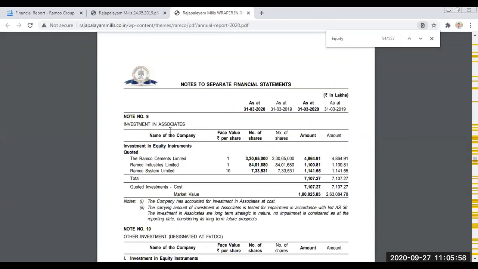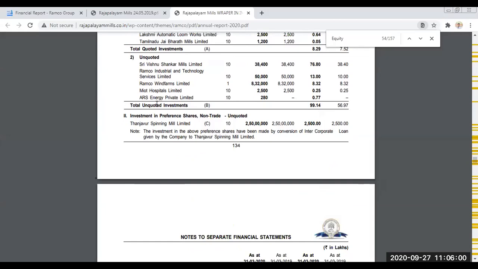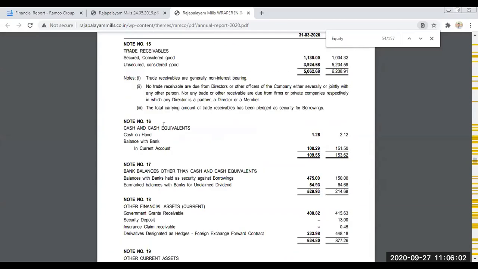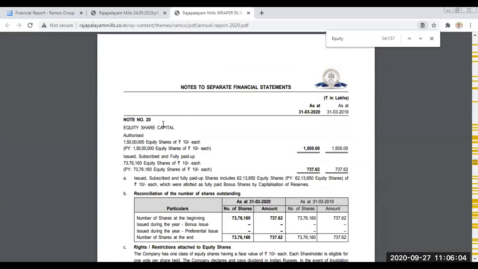Yeah, look at this. This note number going on now: 9, 10, 11, 12, 13, 14, 16, 17, 18, 20. Now we need 20, 21. Look at this. This is the number of shares. Equity share capital, note number 20. This money, I mean 1 crore 50 lakhs. 1 crore 50 lakhs equity shares are there in this company.